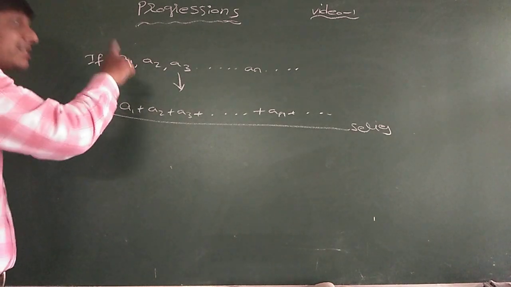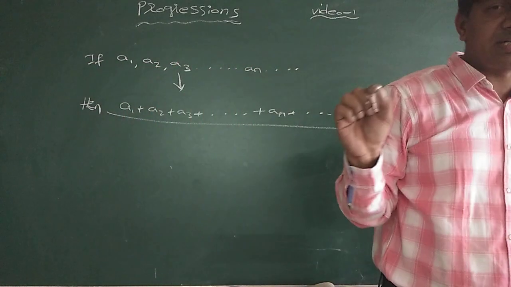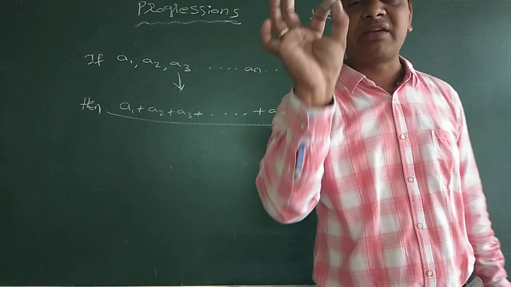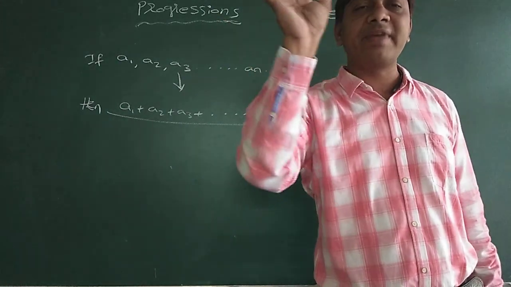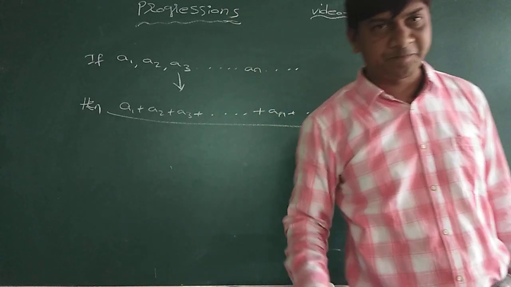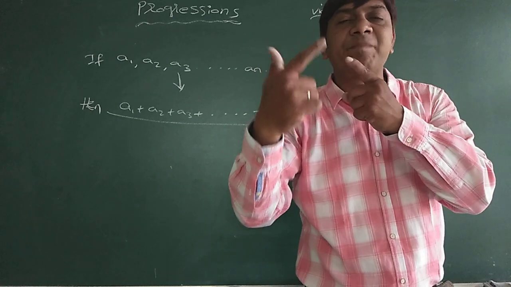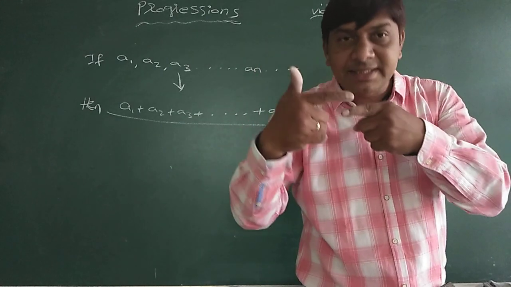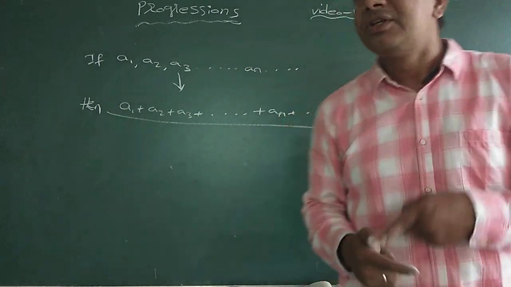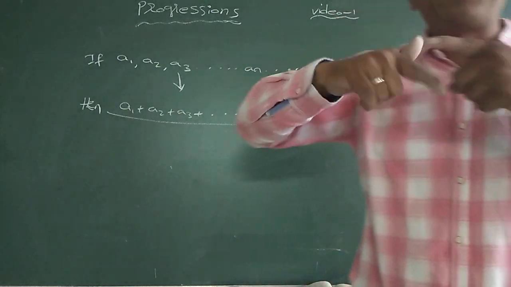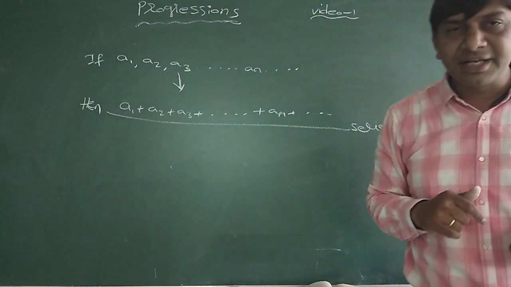Understood? Sequence, series. Clearly try to understand the definition. Sequence is a function whose domain is the set N of natural numbers. Since for every sequence the domain is the set N of natural numbers, therefore we represent it with its range.